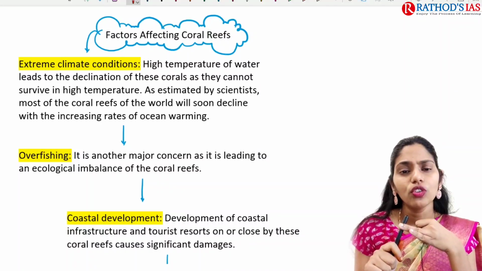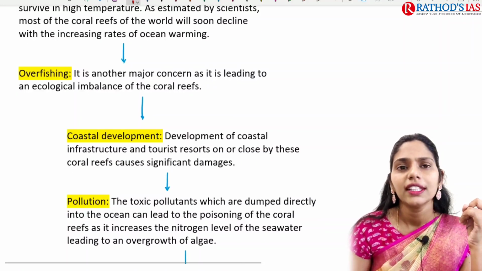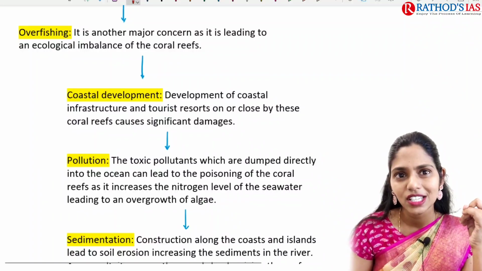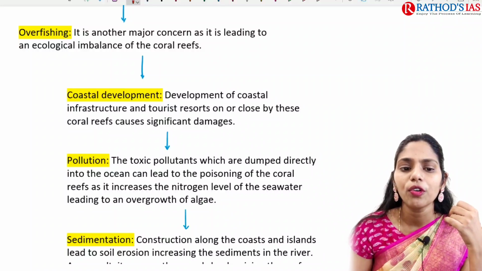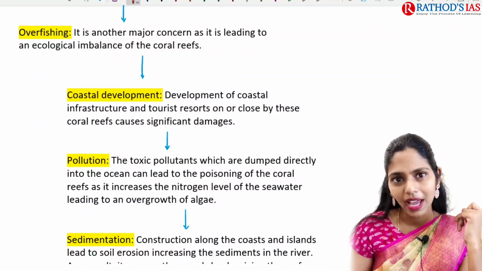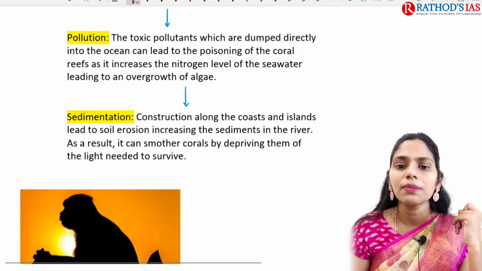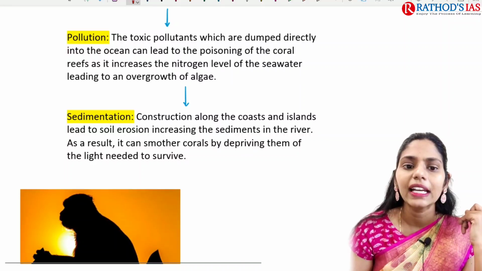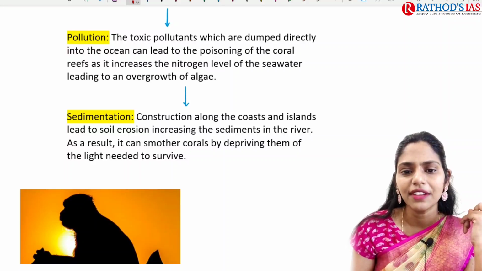Overfishing is also a major cause of concern that leads to ecological imbalance of coral reefs. Then coastal development, that is, development of coastal infrastructure and tourist resorts, has a significant impact. Another is pollution: toxic pollutants dumped directly into oceans lead to the poisoning of coral reefs.